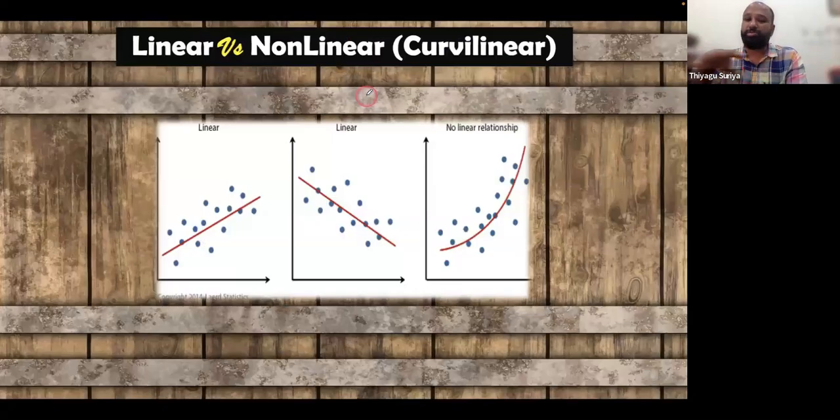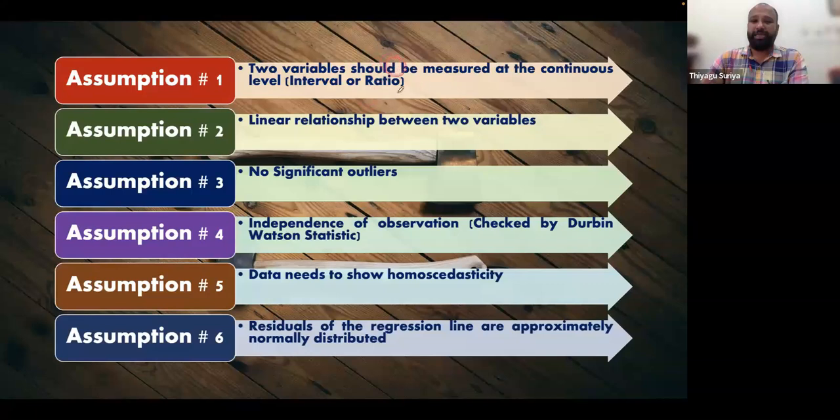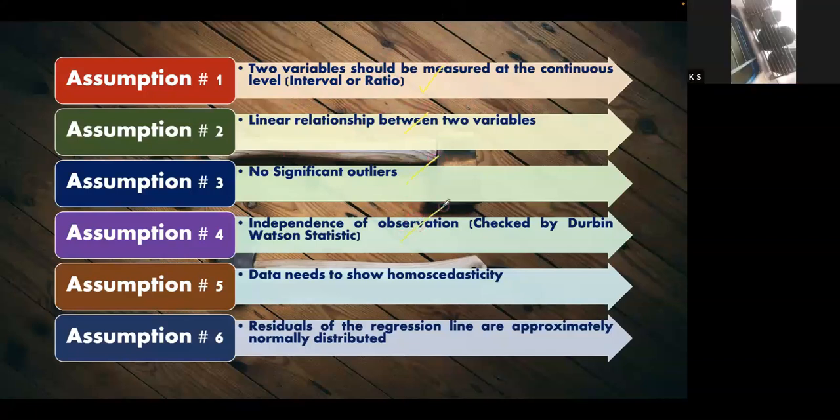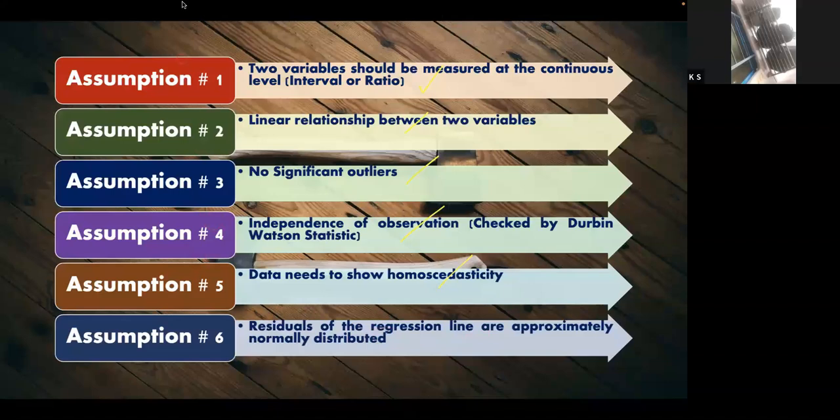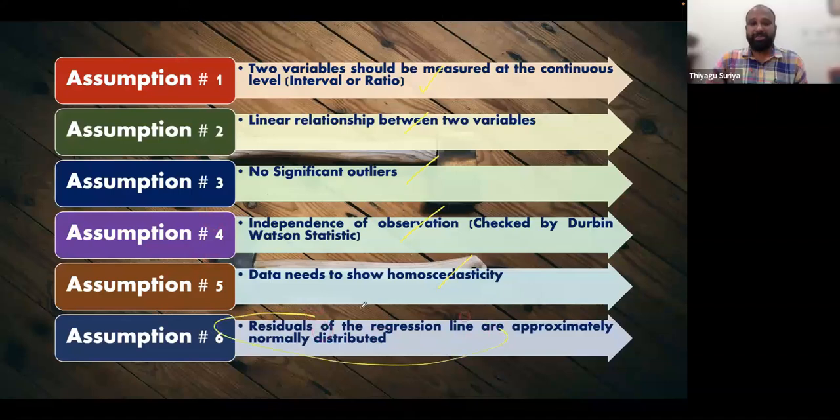And one more thing, these are the assumptions we need to check. I'm talking about simple linear as well as multiple linear regression. The two variables should be measured as continuous, as already mentioned. A linear relation between the two variables is needed. No significant outliers. These are the basic assumptions. Each observation should be independent of the others. And homoscedasticity. What is called homoscedasticity? I'm just explaining, and this is very important. Residuals: a residual is nothing but the error. There will be error, and that error may be called a residual.